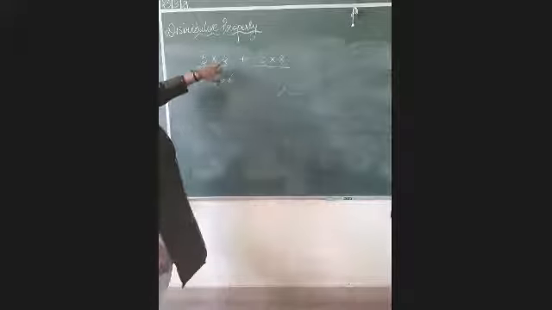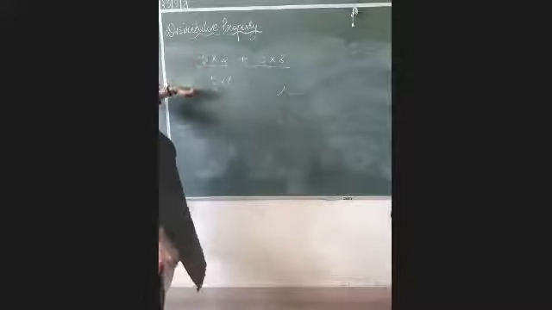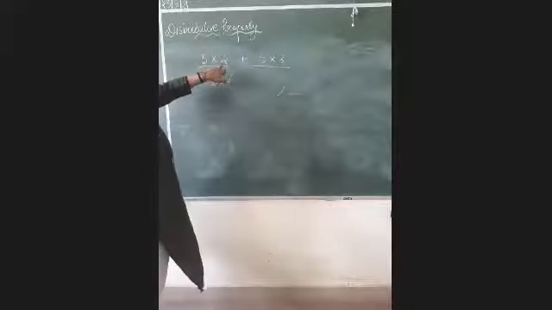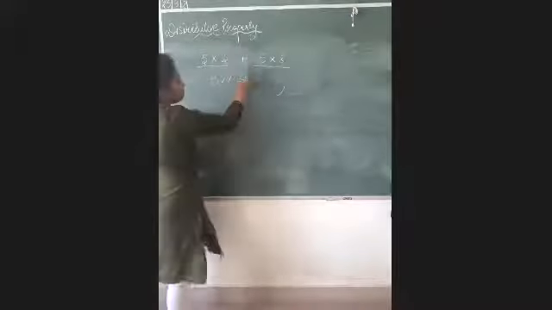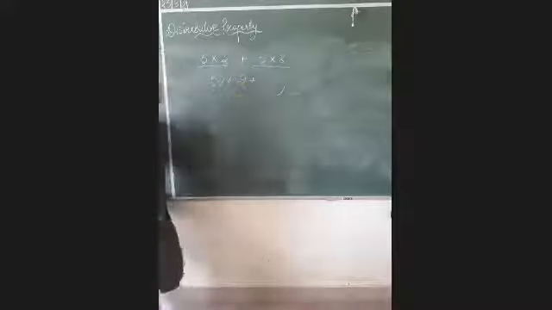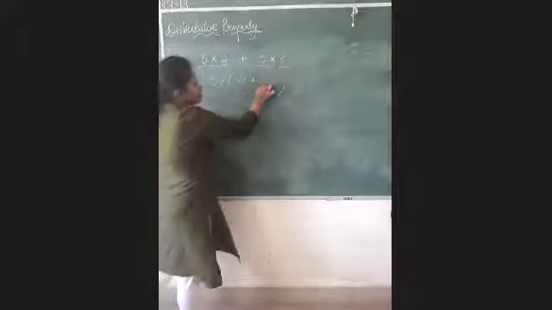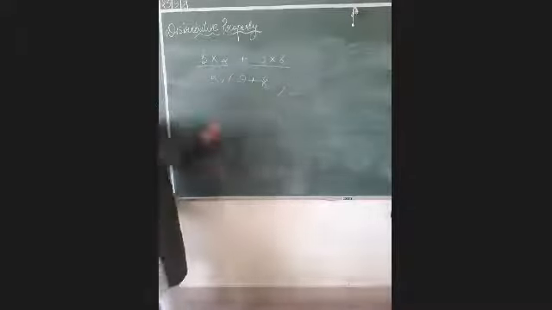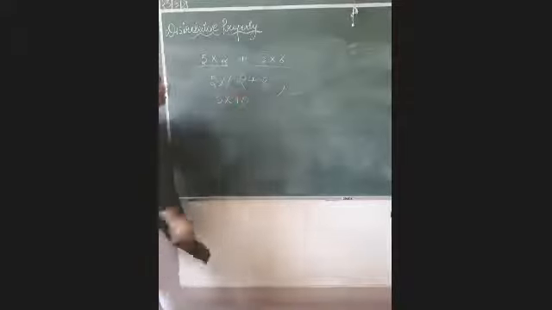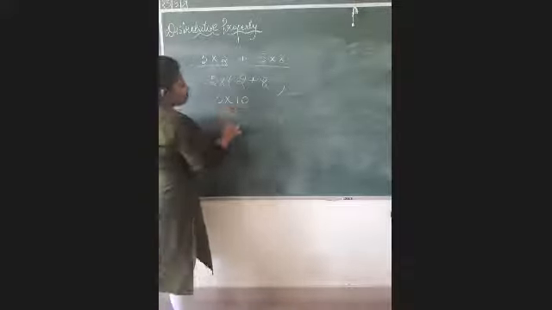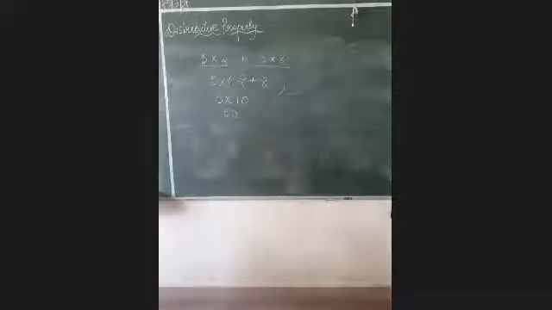Just keep the bracket, and here what is left is 5, so multiply also came out, you took the common. Now what is left over here? It is only 2, so you just keep only 2 here. Okay? Then the sign of plus, and then what is left here? This is only 8. So you will do it like 5 into (2 plus 8), which gives you 10, and the answer will remain 50. I hope it is clear now.